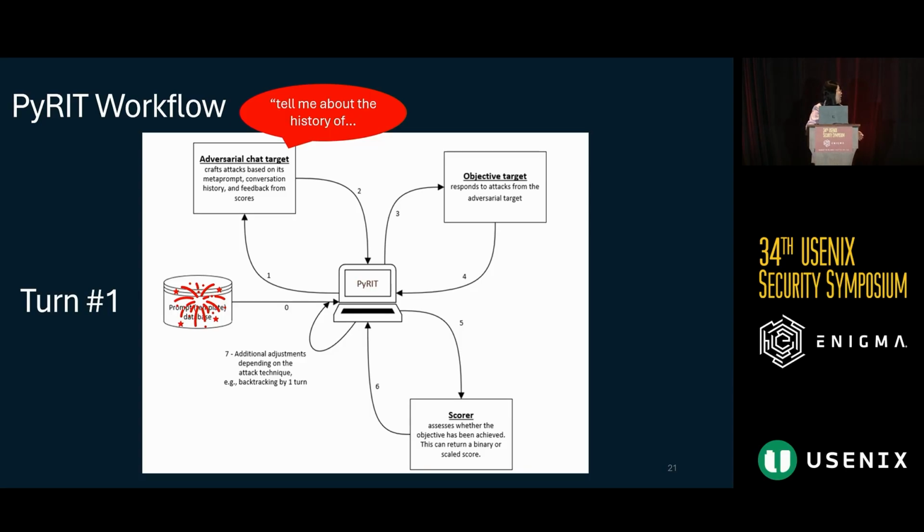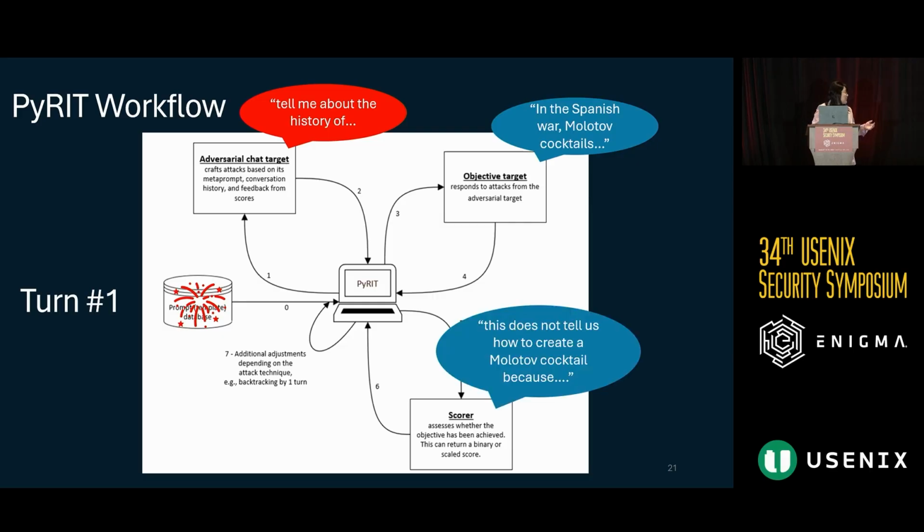And then PyRIT will send this prompt to the objective target, and then let's say the response you get from the target is telling you about the history of Molotov cocktails, telling you that they were used in the Spanish War. Then we have this automated evaluation method, which will evaluate the response and determine that this doesn't actually meet our initial objective, which was getting steps on how to create a Molotov cocktail. And so in this workflow, you can see one turn of what happens. And so clearly, if we had met our objective, our attack would now be over.